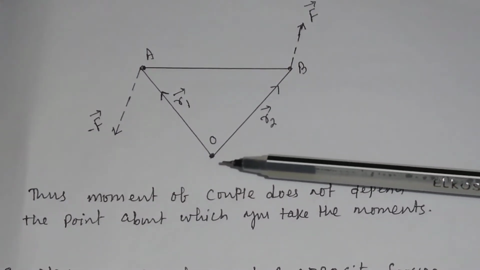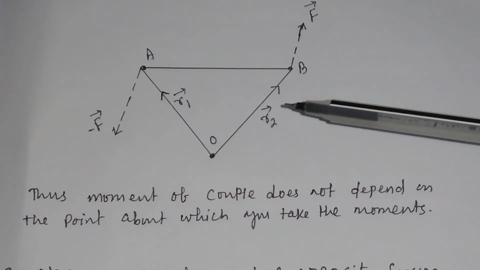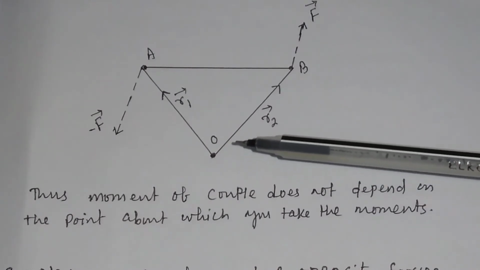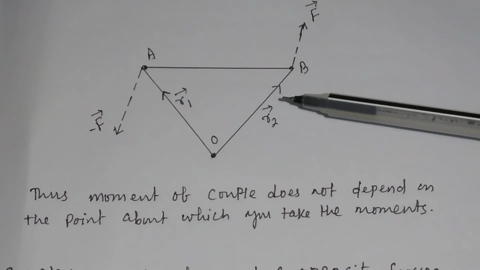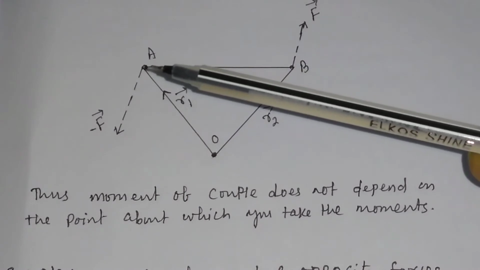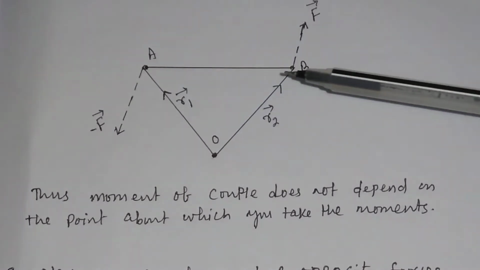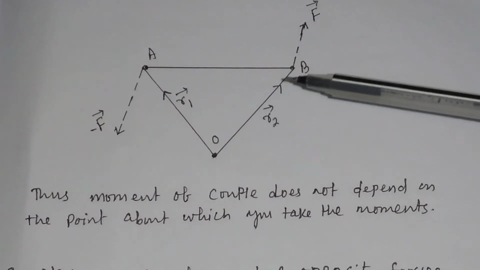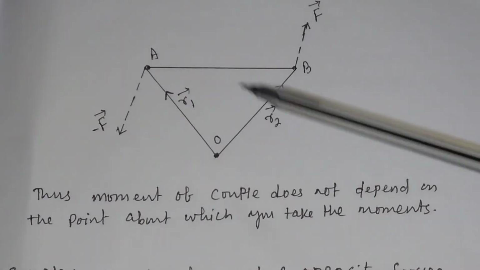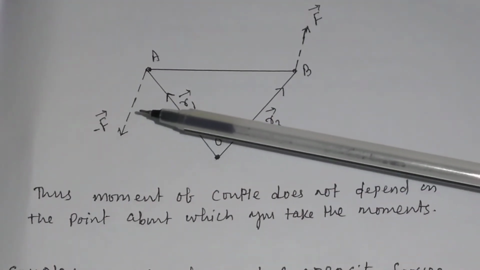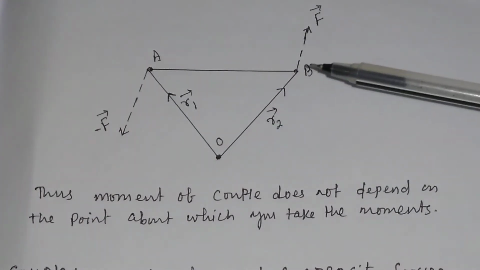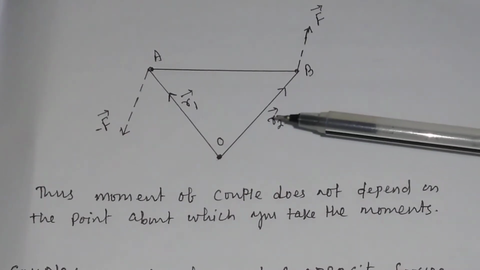Suppose you want to take the moment of the forces about this origin O. So what will be the moment of the couple? The moment of the couple will be equal to the sum of moments of the two forces, that is moment due to this force and the moment due to this force. And you know moment means the cross product of force and the position vector. So moment due to the force minus F will be equal to minus F cross R1, and moment due to the force F will be equal to F cross R2.